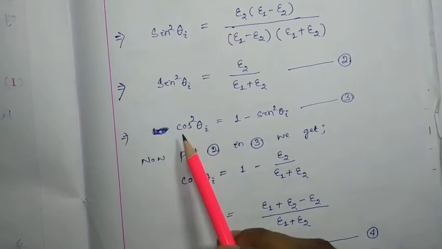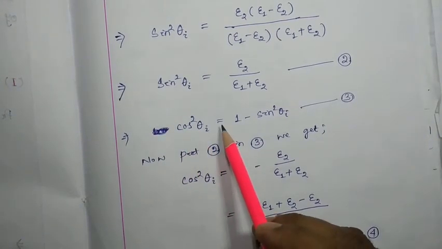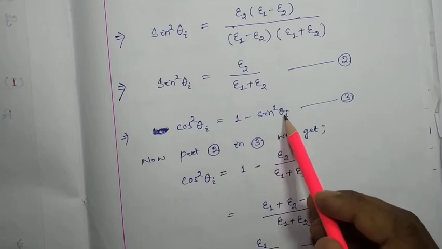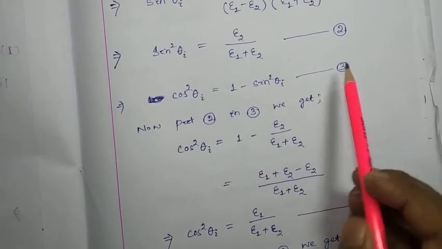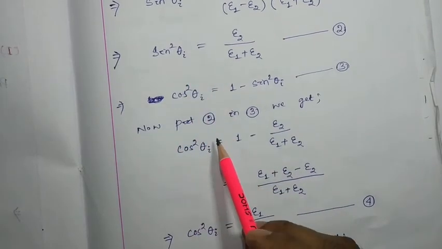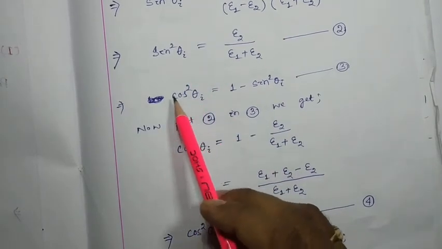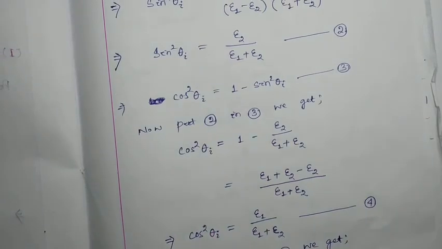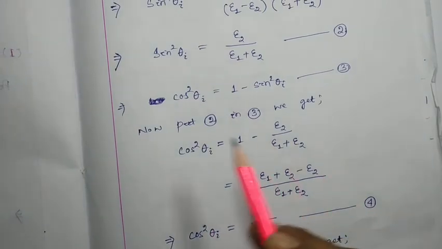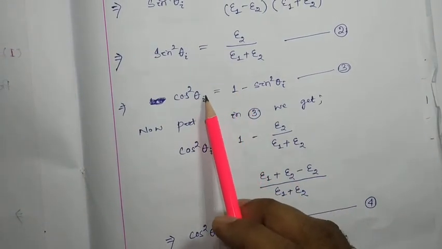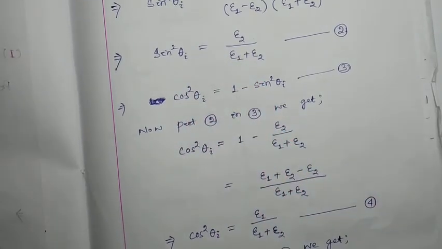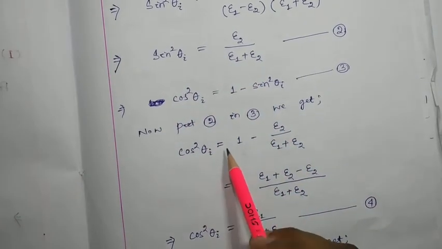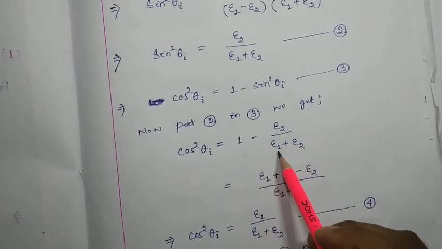So we know that cos square theta I equal to 1 minus sin square theta I. Okay, now put this equation number 3 here. It will be cos square theta I equal to 1 minus epsilon 2 by epsilon 1 plus epsilon 2.